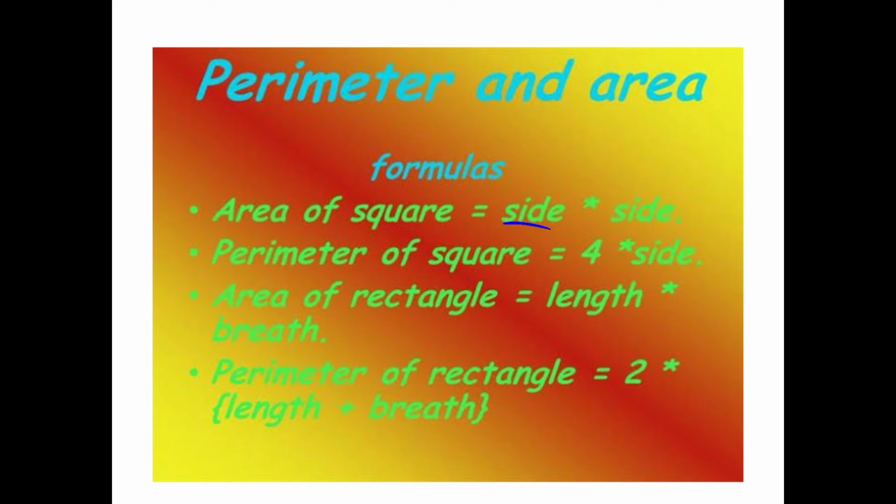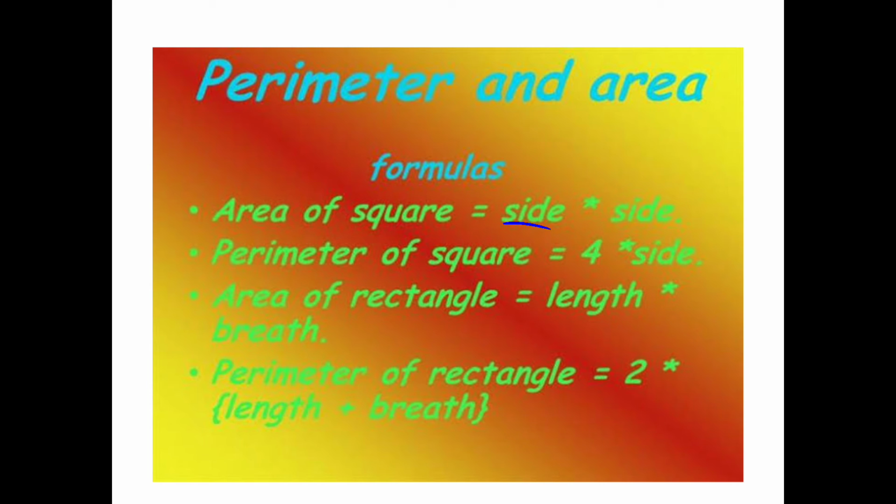The area of the square formula is side into side. And the perimeter of a square, we know that the perimeter is the sum of all the sides. Square means all the sides are equal, so it is 4 into side. Multiplying all the sides, 4 into side, is the perimeter of the square formula.